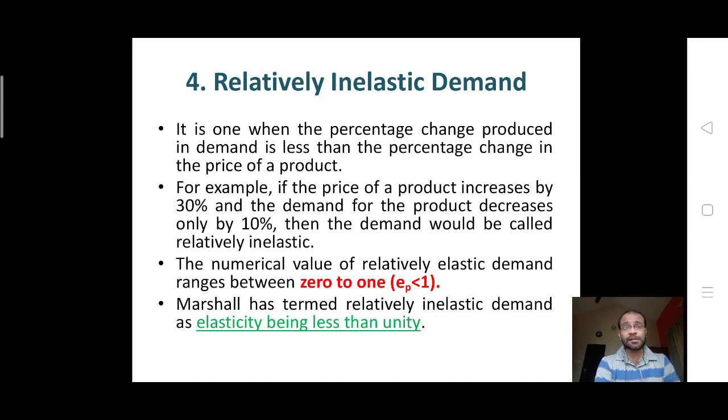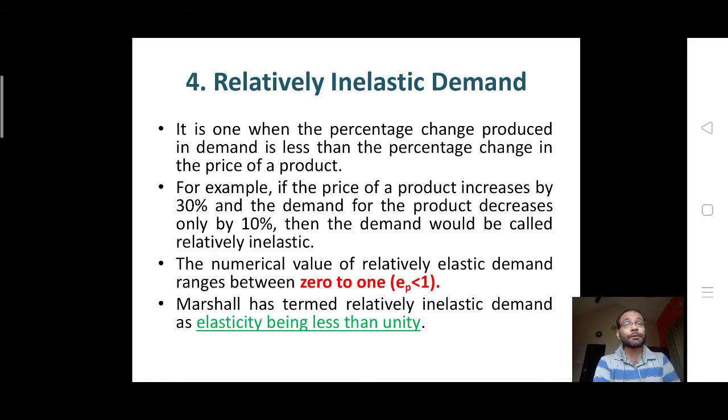The fourth type is relatively inelastic demand, Ep lesser than 1. It is so when the percentage change produced in demand is lesser than the percentage change in the price of the product. For example, as you see in the formula, 2% change in the price of the product leading to 1% change in the quantity demanded. So, substitute this in the formula, 1% change in quantity demanded divided by 2% change in the price, which is 0.5, which is lesser than 1. So, this is an example for relatively inelastic demand.